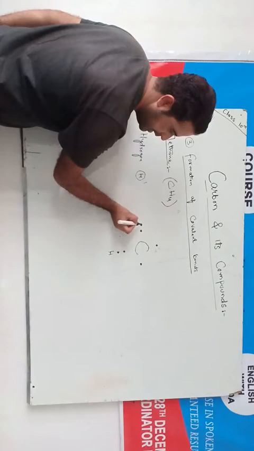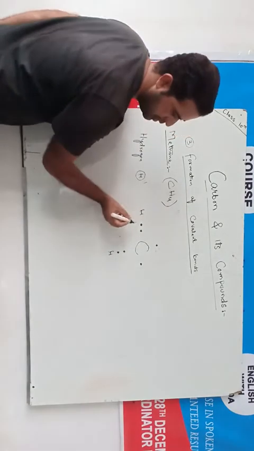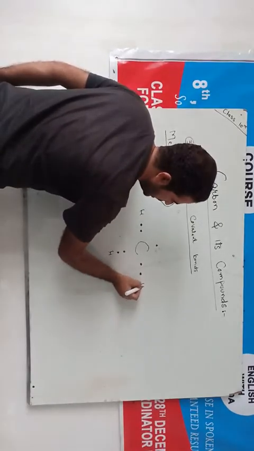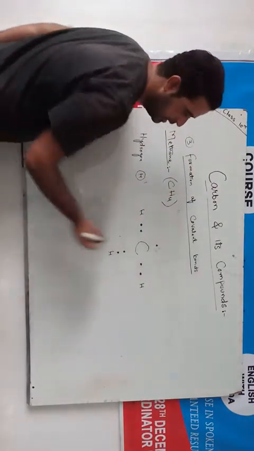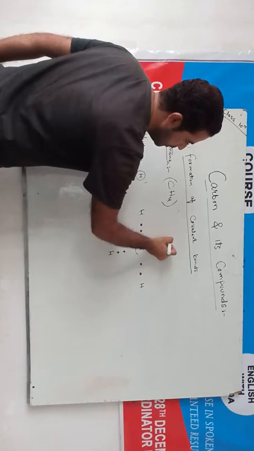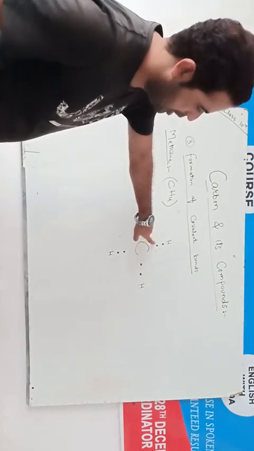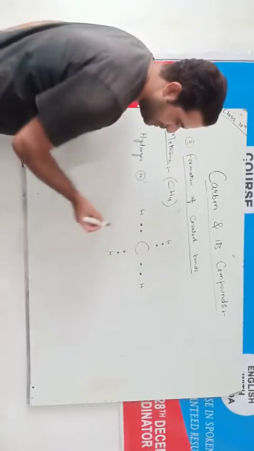Another hydrogen, it shares its electron at this end. Third hydrogen, it shares its electron at this end, and one more hydrogen, it shares its electron with the carbon at this end. What happens now?